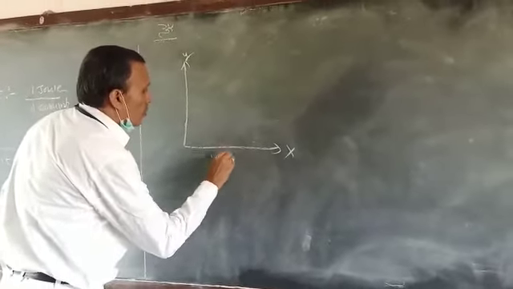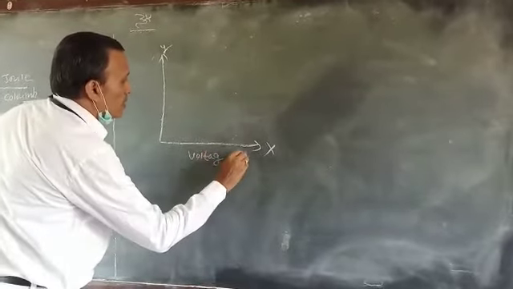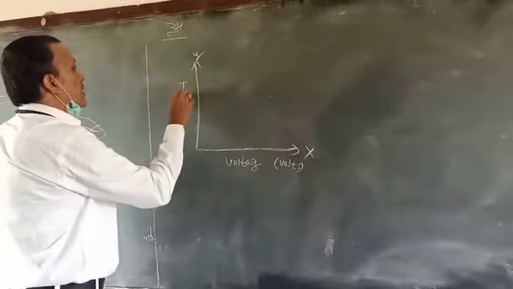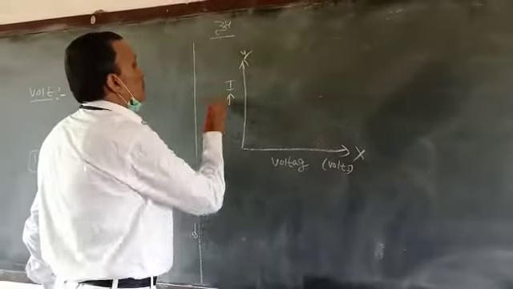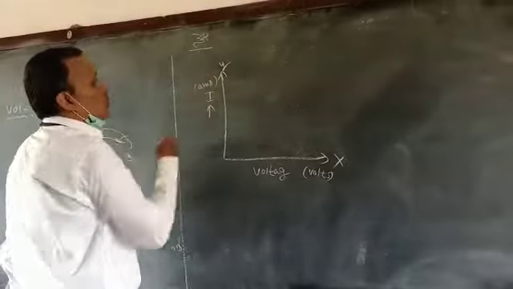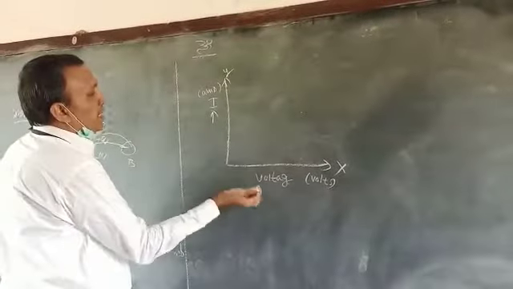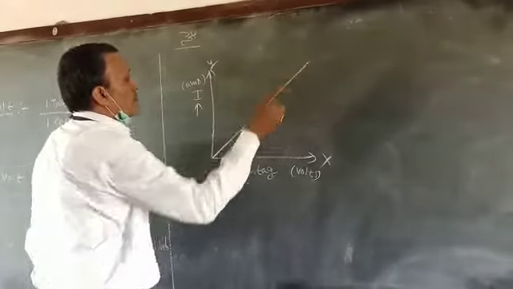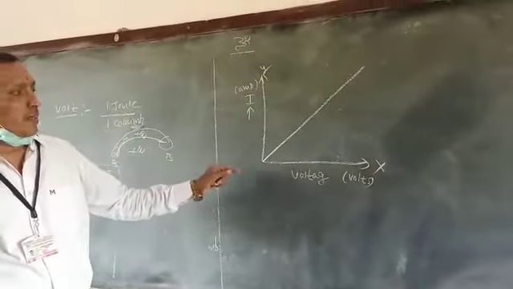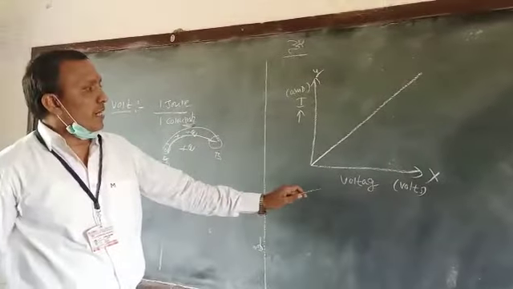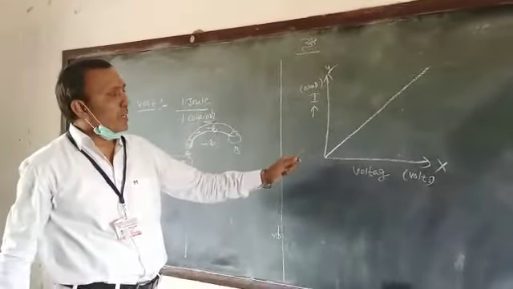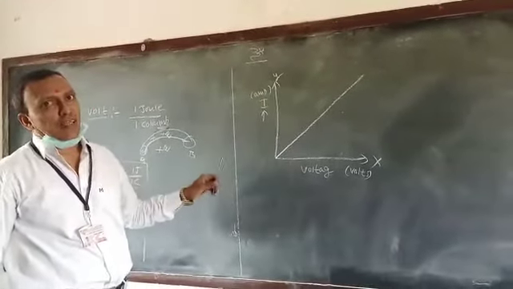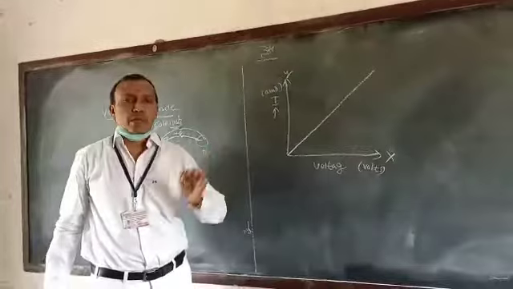Voltage is taken on the x-axis, in volts, and current is taken on the y-axis, in amperes. If you draw the graph between voltage and current, the graph is drawn from the origin. The ratio of voltage V and current I is constant for some materials at constant temperature.